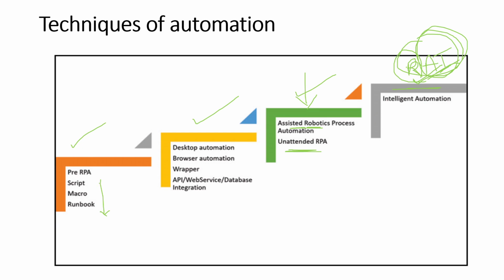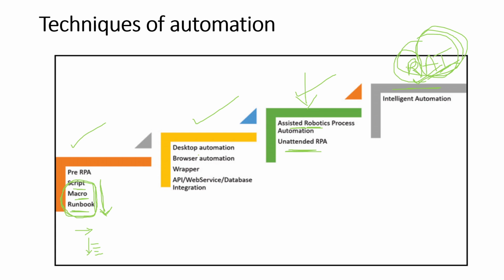See, usually if I go back 10 or 15 years, and even today, people are using this, no matter for what different purpose. People were using scripts in order to carry out the task. People were using macros and runbooks in order to carry out the task. Basically, at a high level, I can say all these are command oriented, where people were executing a command in the command line prompt, and that command would create a process, and that process would carry out the task. So this is what it was in the previous years.